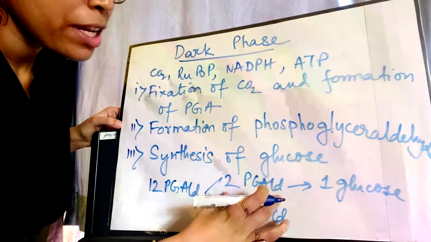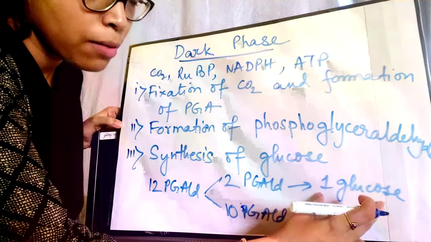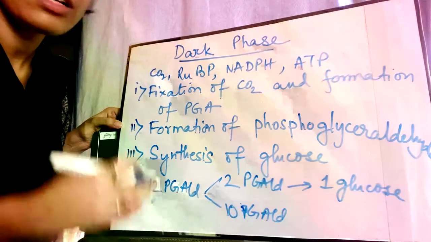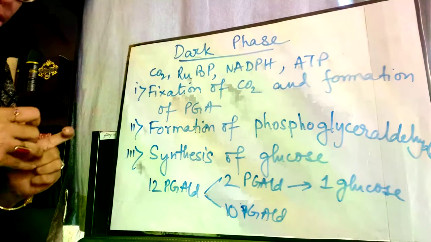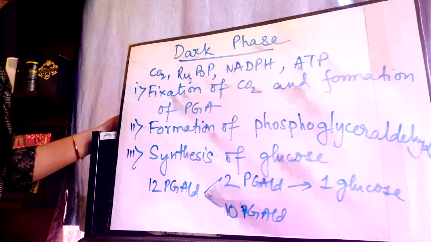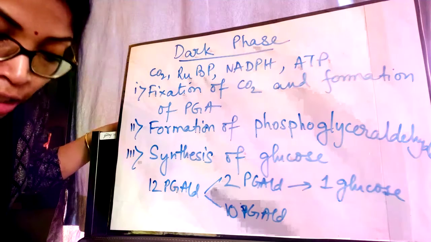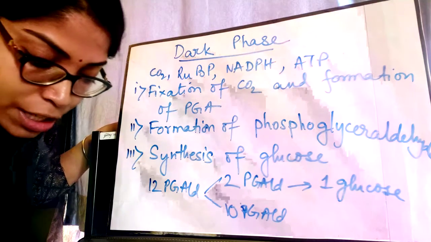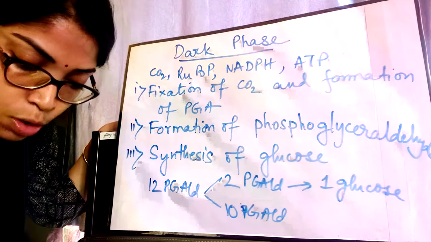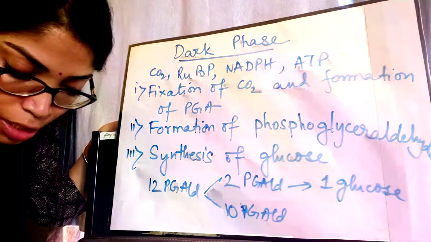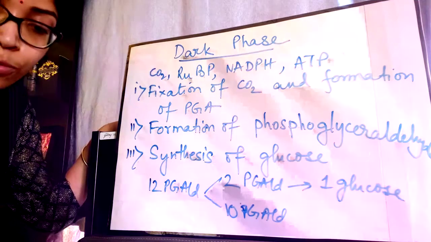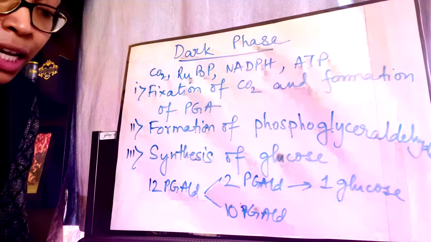So these 2 PGALD are required to form 1 molecule of glucose, and the remaining 10 PGALD will be required for some other work. We will see what other work there is. Reading from the book, out of 12 molecules of PGALD, only 2 molecules are used for synthesis of 1 molecule of glucose. From this simple glucose, other organic substances like complex carbohydrate, protein, fat, etc. are formed as storage food. Okay, now moving on to the next point.